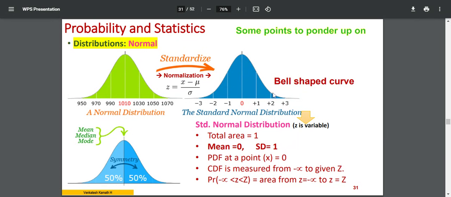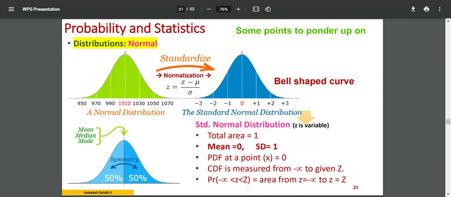I mean, whole area. In the case of normal distribution, standard normal distribution, mean, median, mode, all are the same and equal to 0. Okay. So my simple question there, what is the mean of a standard normal distribution? What is the median? What is the mode? Anything can be asked. All answers are 0. Even standard deviation, you can ask, what is the one standard deviation value? That's plus or minus 1 here. So total area is 1, mean is 0, standard deviation is 1.